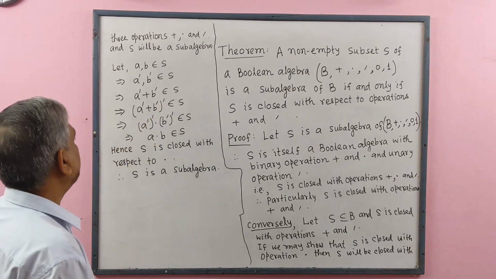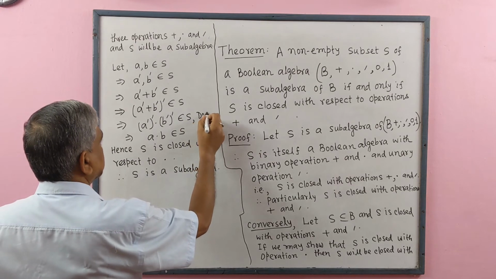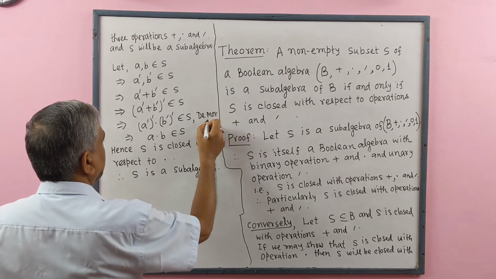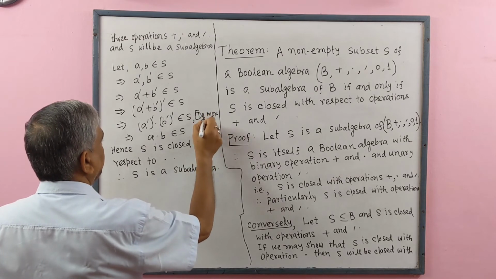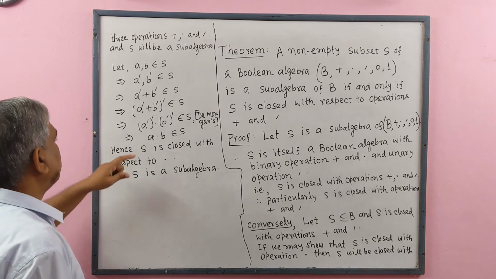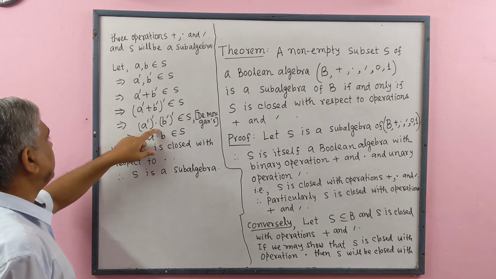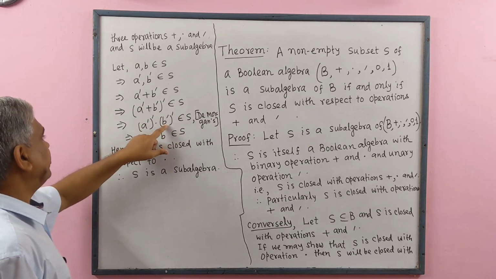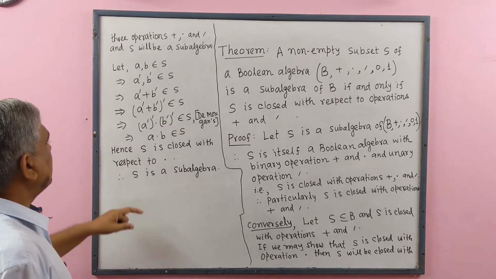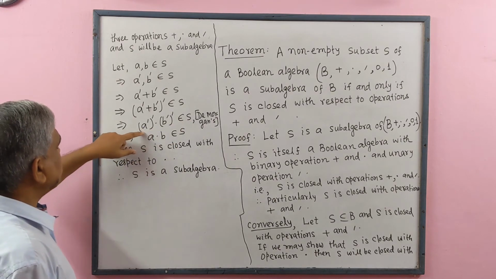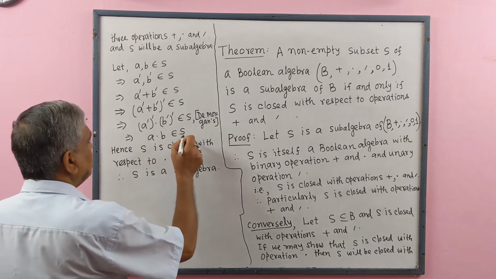Now, using De Morgan's law, complement of a prime dot complement of b prime belongs to S. This means a and this means b by involution law.